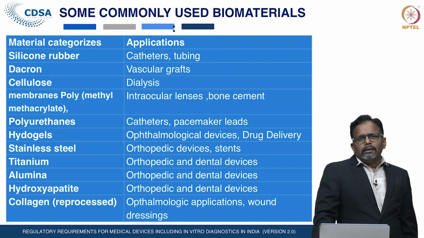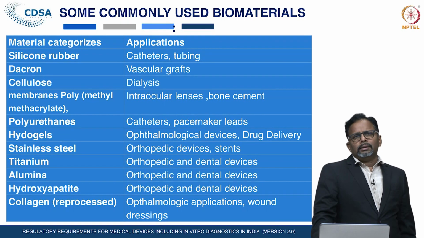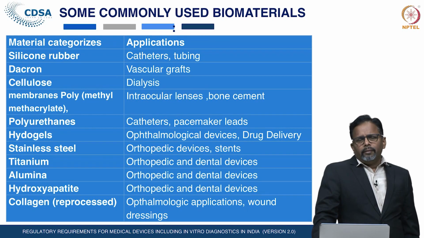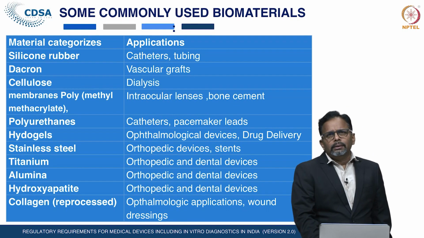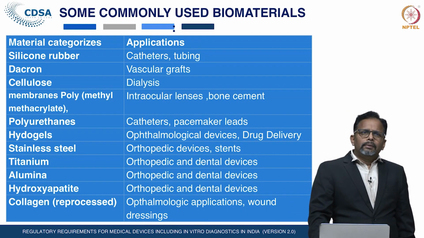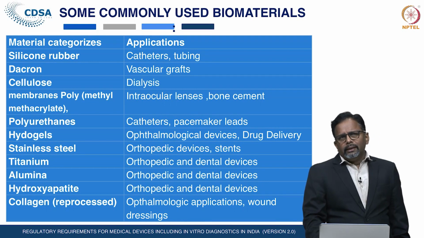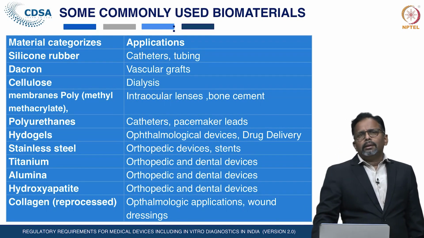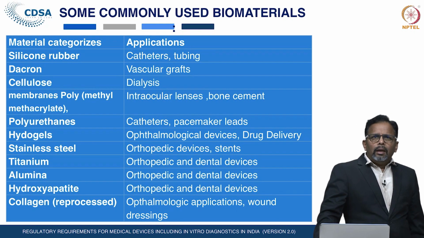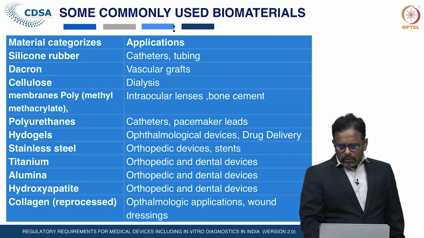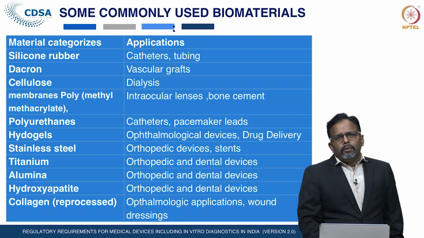If you talk about metals, stainless steel is used in orthopedic devices or cardiac stents. Titanium is also used in orthopedic implants and dental devices. Alumina: orthopedic and dental devices. Hydroxyapatite is also used in orthopedic or dental implants. Collagens are used in ophthalmological applications or various wound dressings.